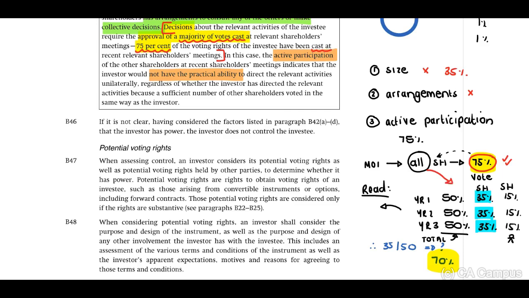Now, if only 35% of shareholders vote, 70% will vote. If they indicate to us that these votes were approved, then we can conclude that there will be power. But if they indicate that these vote decisions were not approved, then there will not be power. You will have to read your scenario extremely carefully.